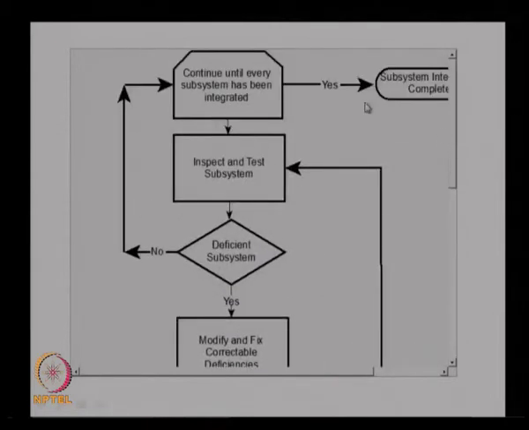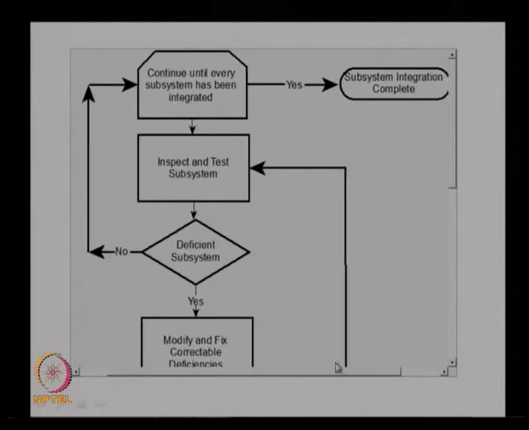In subsystem level integration, we start with the subsystem being integrated. We look at whether all the subsystems have been integrated. If not, we start with the subsystem integration, inspect and test the subsystem, and check whether there is any deficiency in the subsystem. If there is no deficiency, it will go back and start with the next integration process. In the previous case we looked only at the component level or CI level.